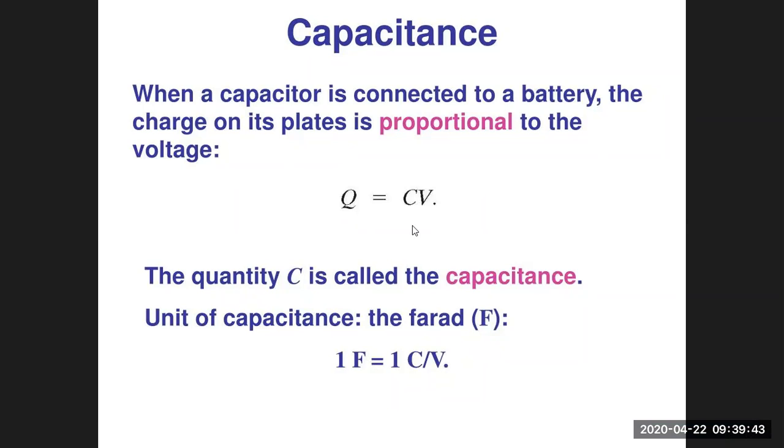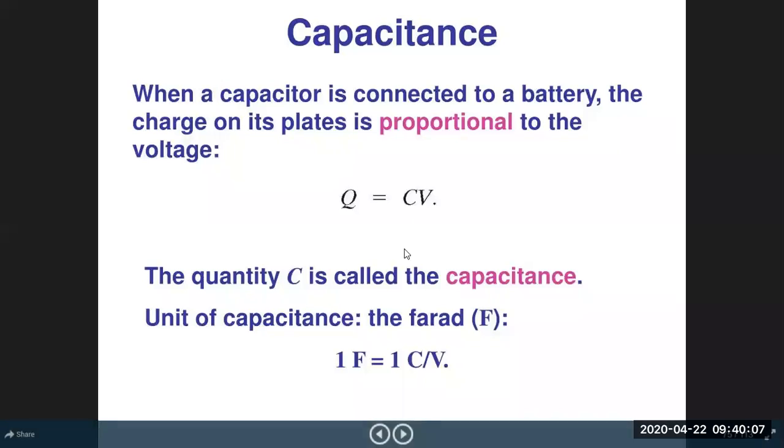So 1 Farad of capacitance means that if a capacitor or arrangement of conductors is arranged in such a way that it can store 1 coulomb of charge when potential difference across the plates is 1 volt, then the capacitance of the capacitor is said to be 1 Farad. It is a bigger unit. So next thing is that